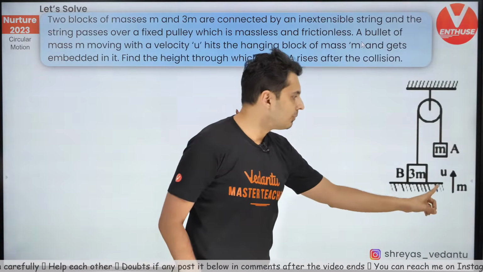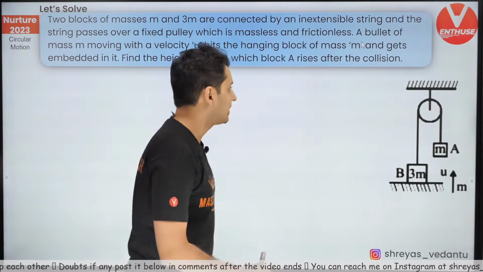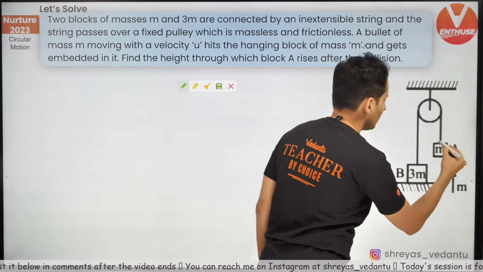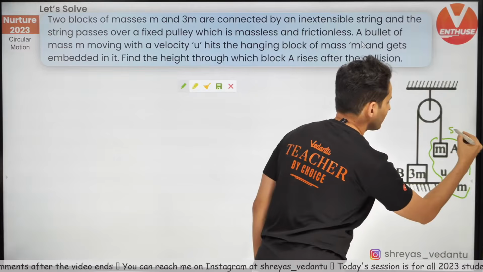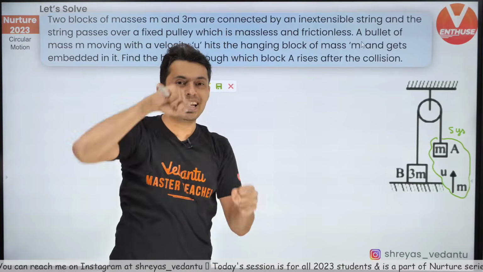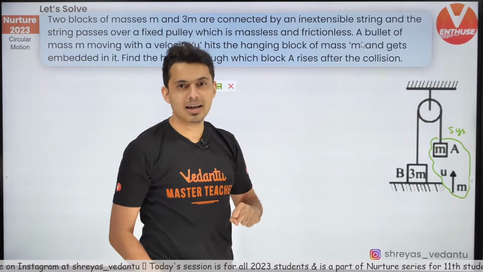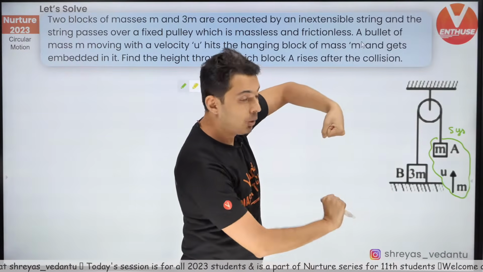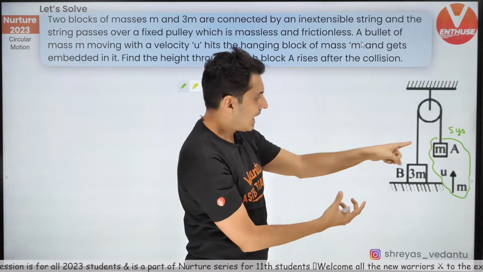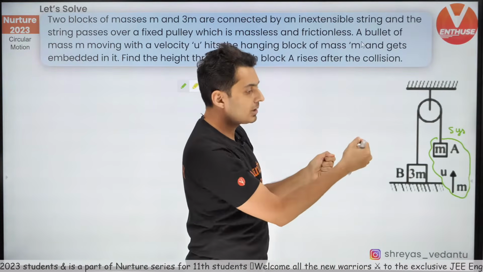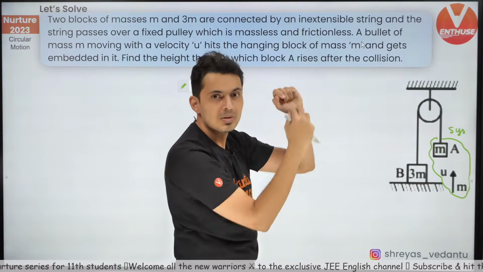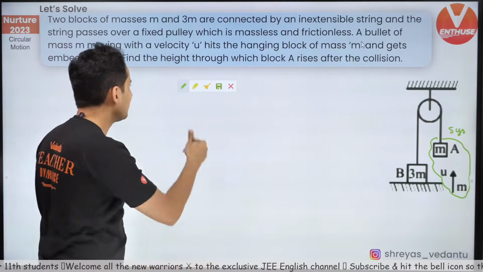Nothing is happening. The moment this block strikes this mass, what happens? Let's try to think about it. See, let me just draw this as a system. This is my system, of course. You will see the string will immediately become slack. Why will the string become slack? Think about it. Because the moment the lower mass hits this, they together will move up. The moment the system m plus m tries to go up, the string is already taut, it's tight. The moment you decrease the distance, obviously the string will become loose, it will start hanging. Yep, correct, the string will become slack.